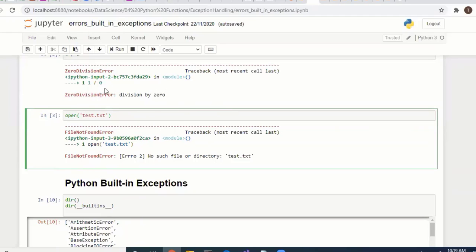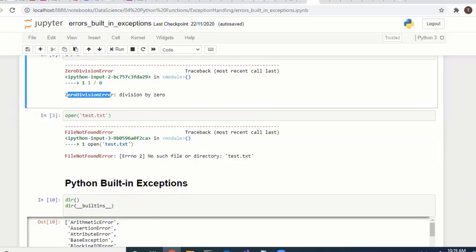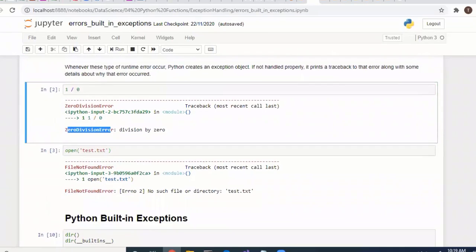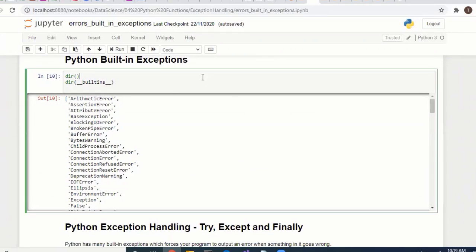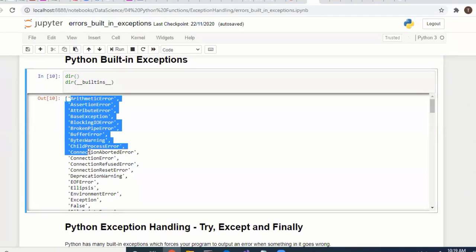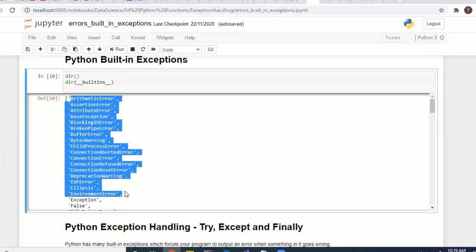So errors have names, based on the error type. Without handling the error, it shows the error while executing, and the execution will be stopped. These are the built-in errors, and many errors are there.